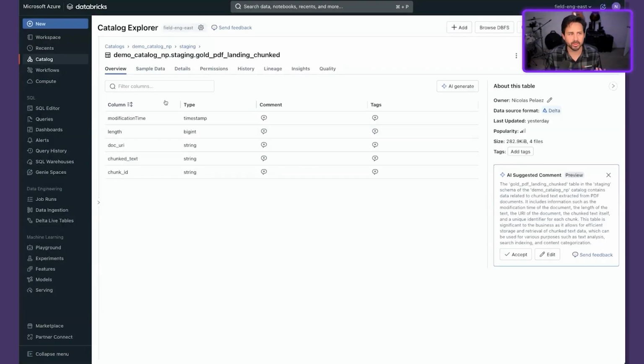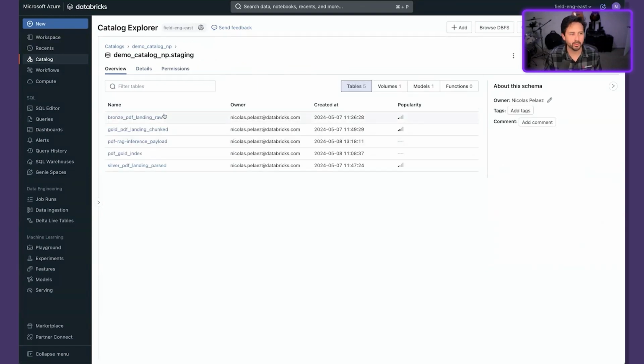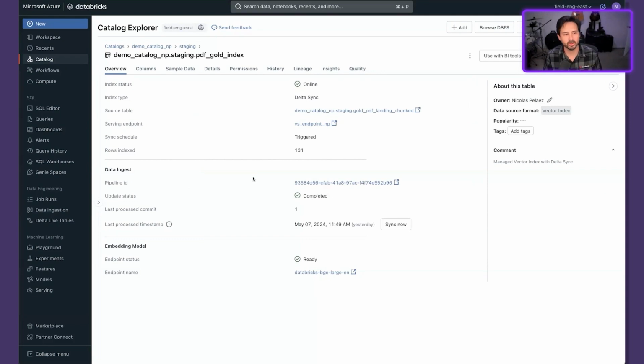Now, we're not going to create one now. We've actually just already done that. So if we go back to our catalog, right next to our data, we have our gold index. And now we can go and look, and this shows you the different things that our vector search index is comprised of: what the source table is, what the serving endpoint is, what embedding model is being used, and the last time that it was synced.